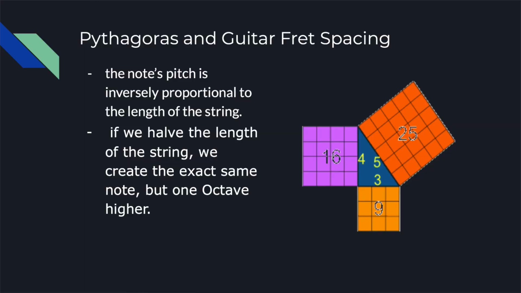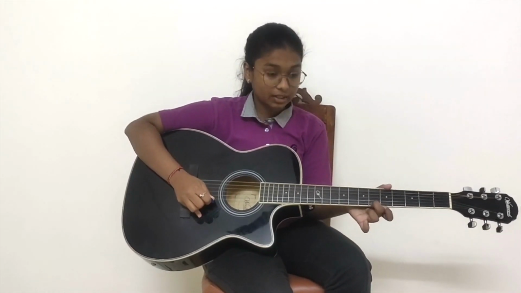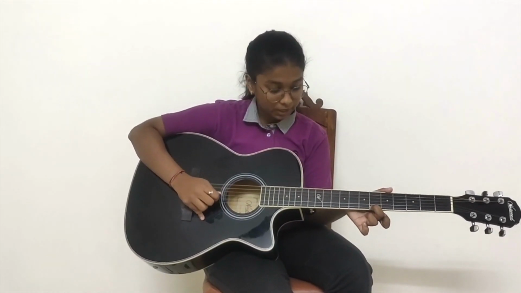Now let's talk about Pythagoras theorem in guitar. So Pythagoras was a Greek mathematician who is famous for his mathematical analysis of the length of the sides of the right angle triangle. So he said that the pitch of the sound is inversely proportional to the length of the string. So now if I play the first fret in the first string, the pitch will be higher. Now if I play the 6th fret in the same string, the pitch will be lower.